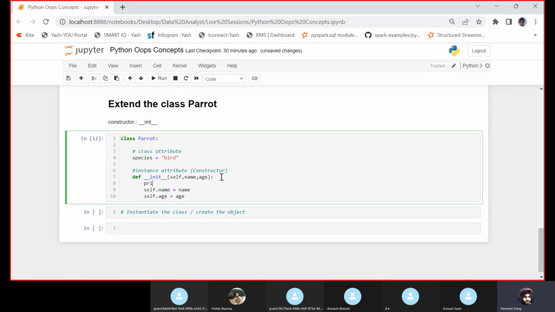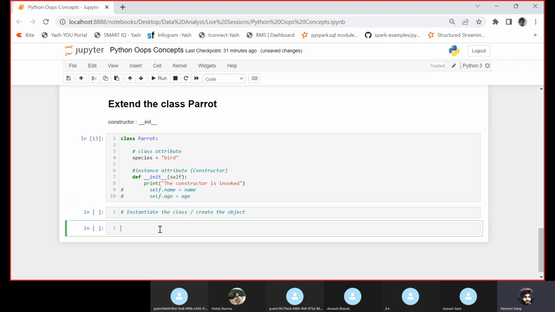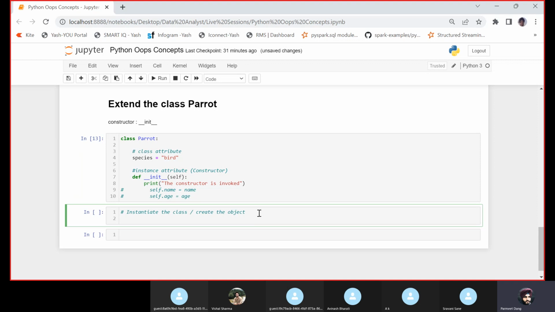Let me write a print: the constructor is invoked. Let us remove both these things and see whether the constructor is invoked or not. Let us try to create an object of the parrot class.